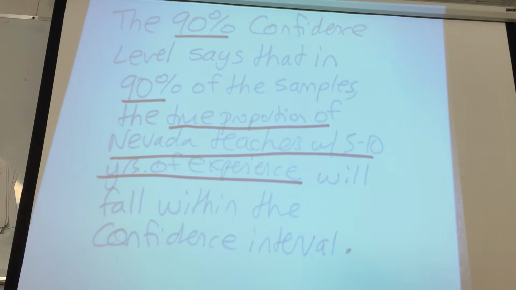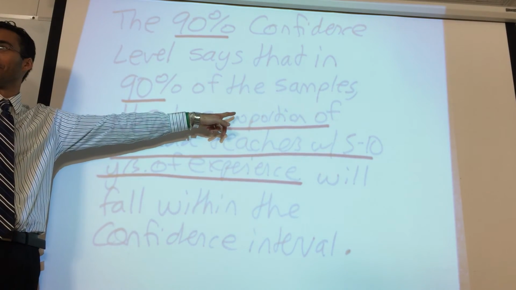Frida, restroom. So is it always going to say proportion? Well, no, because that's if it's a categorical variable.